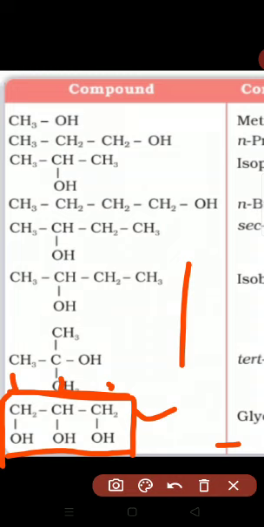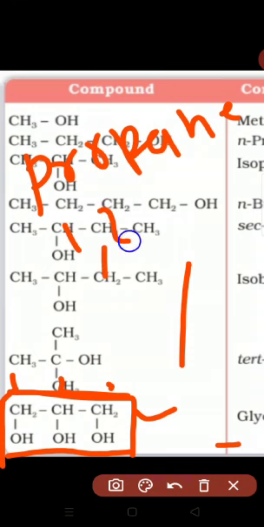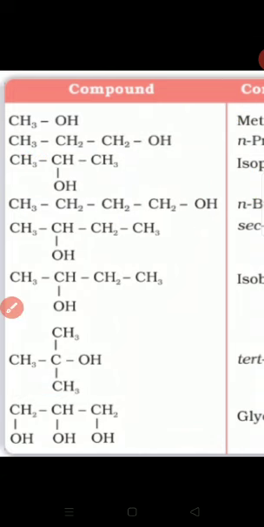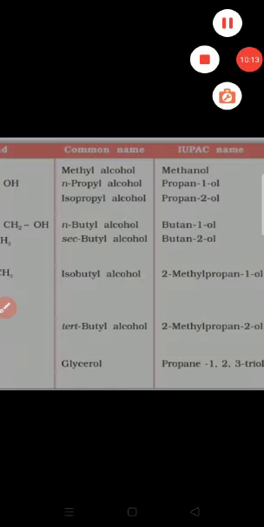Then the prefix tri is used, hence propane-1,2,3-triol. In this way, this is the IUPAC name of this compound. Students, I hope you can understand this topic.